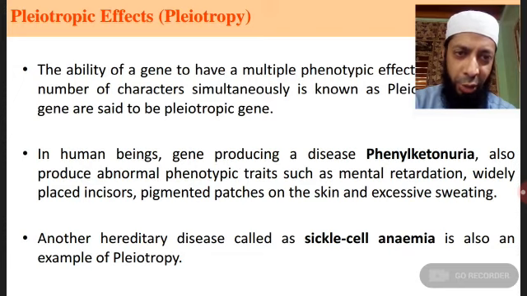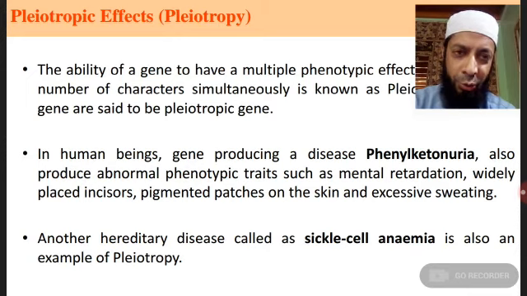That means the primary effect allows the gene to affect various characters. Mental retardation is the primary effect, widely placed incisors a secondary effect, pigmented patches on skin a secondary effect, and excessive sweating is also a secondary effect. So one gene affects various characters and involves many characters; such a gene is a pleiotropic gene.